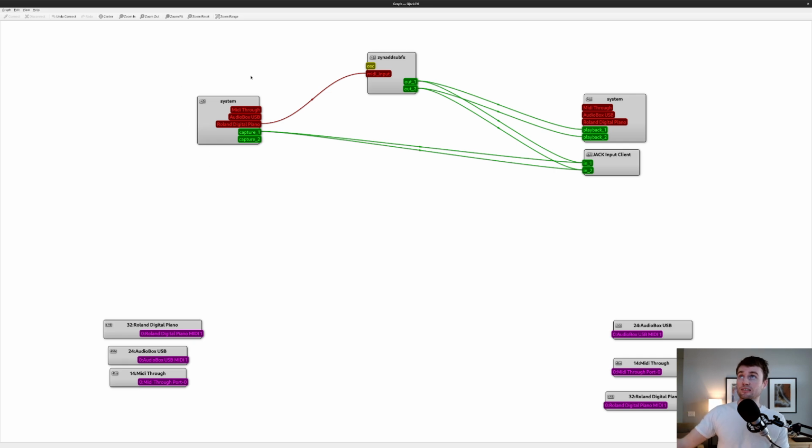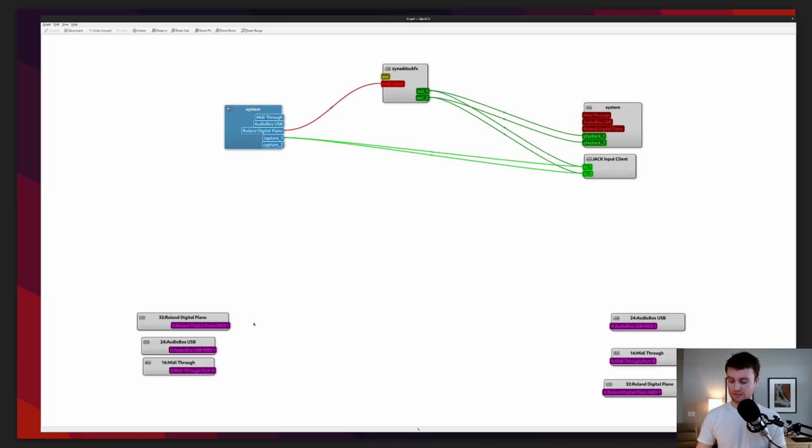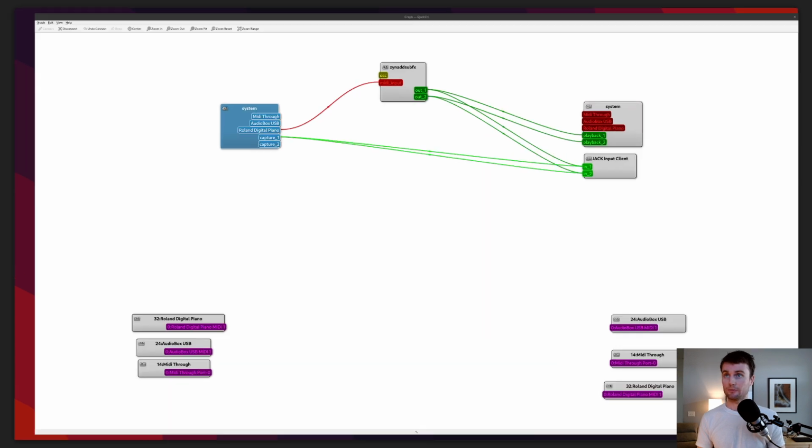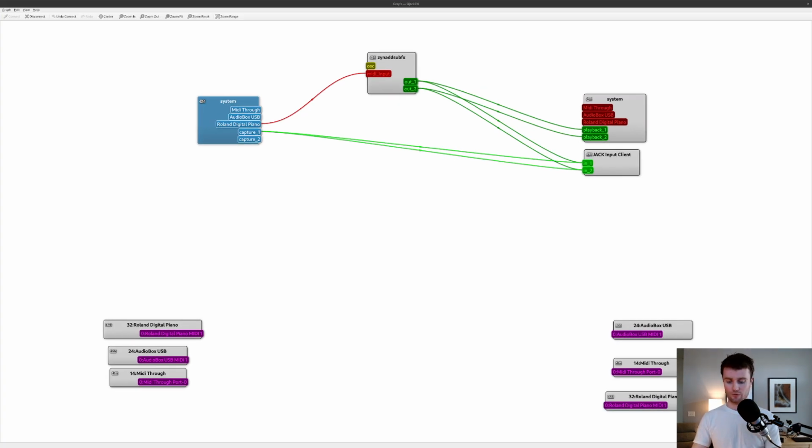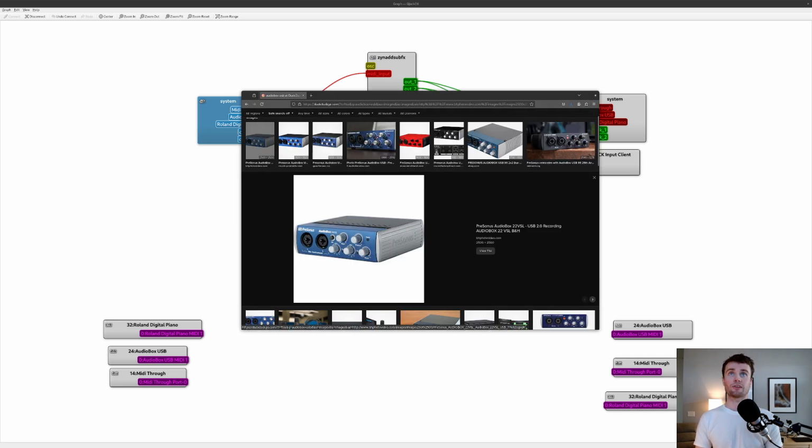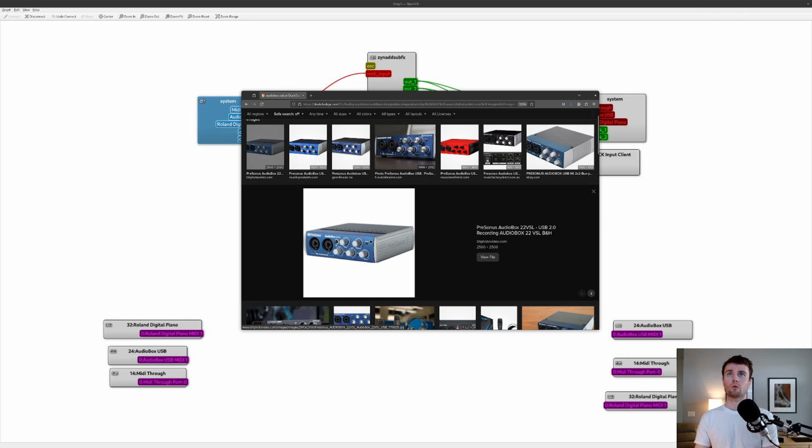You have the basic system, which is just kind of your audio devices. I am running an AudioBox USB audio interface. Let me show you one of those so you know what I'm talking about. It's a very small thing that sits on my desk and connects to my desktop using a USB cable. It looks like this. I don't think zooming in is going to help. In fact, it made it worse.